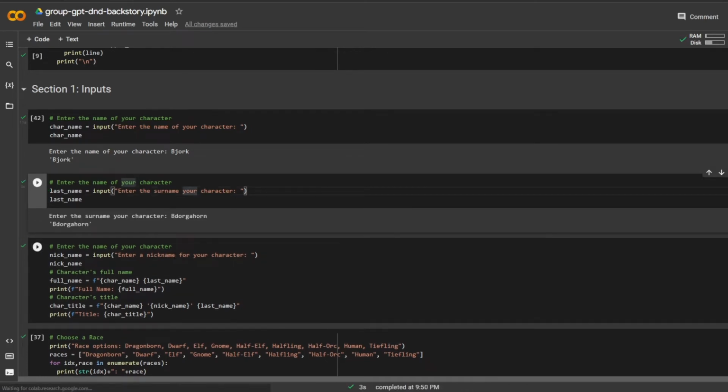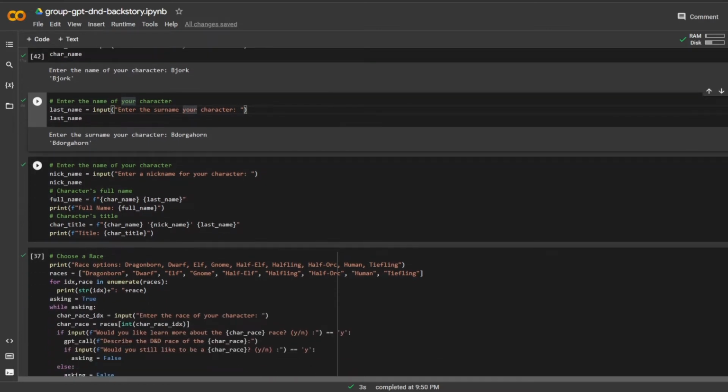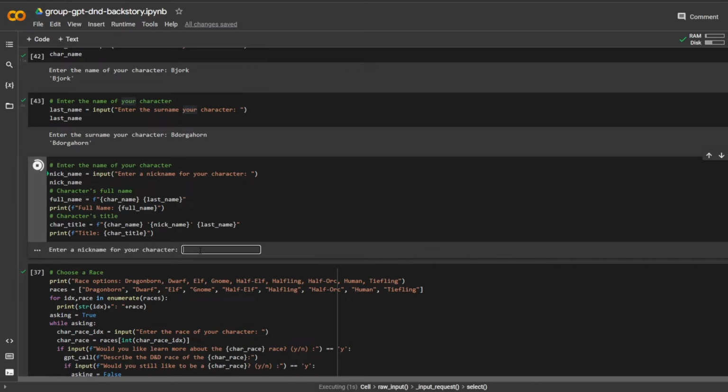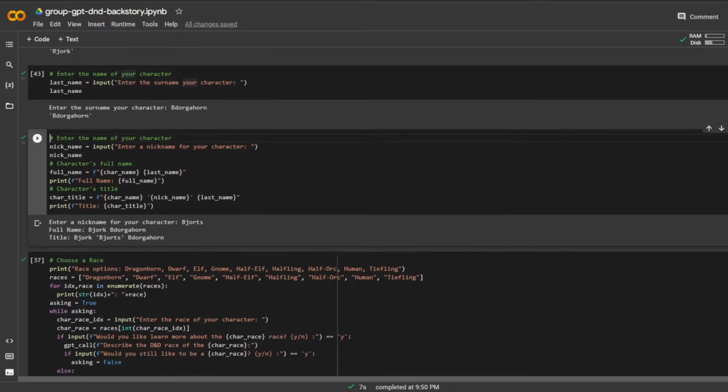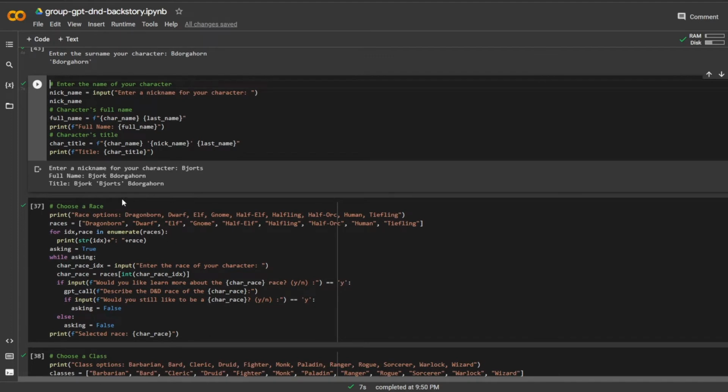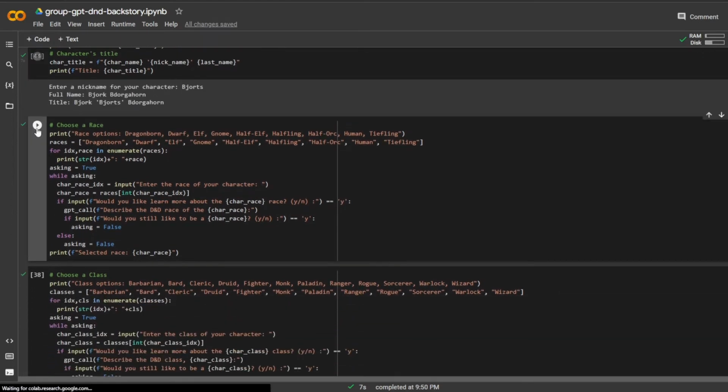Maybe I've been thinking of this character for a while. I thought of it while playing video games, and now I want to make it into a character. So I know what I want to input as an experienced D&D player. And the nickname of my character, I don't know, Bajorts, kind of stick with the B theme. So Bajork Bajorts Bedorgahorn.